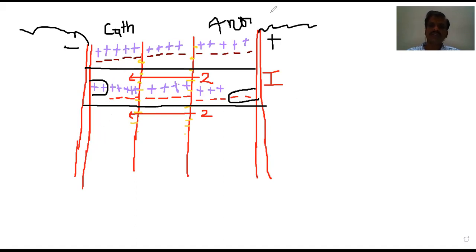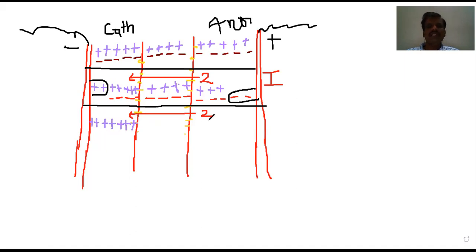Because of the movement of 2 cations, how many cations will be there on this side? Already there are 5, which means 2 are gained here: 2, 3, 4, 5. 2 cations are gained.